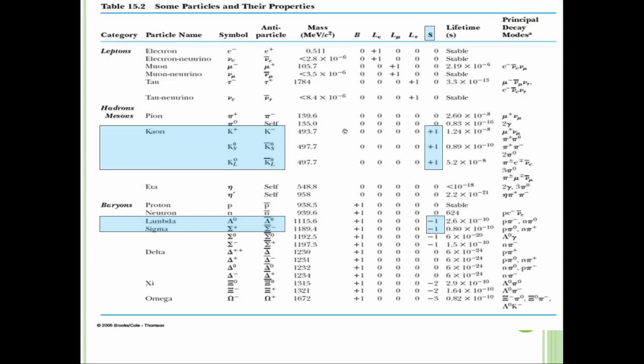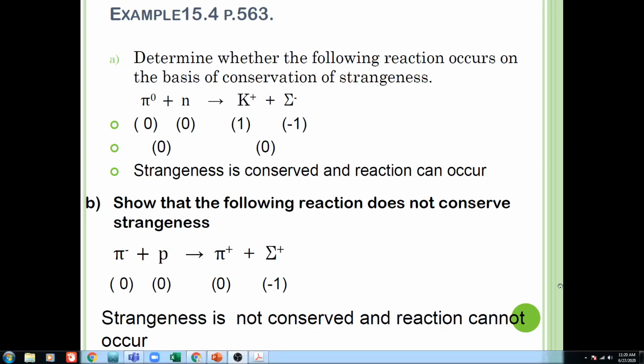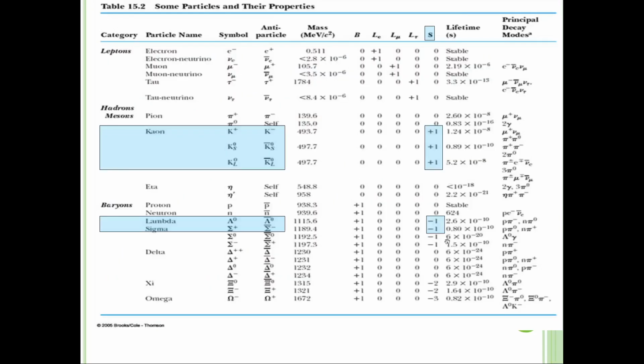Sigma negative here. Okay, this one is wrong. This one, sigma negative, should be positive 1 here, because it is the opposite from this one.